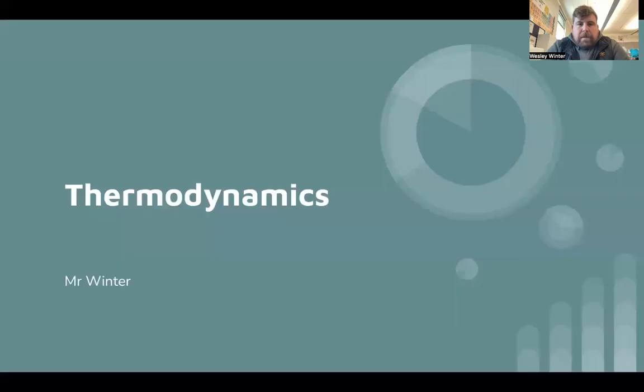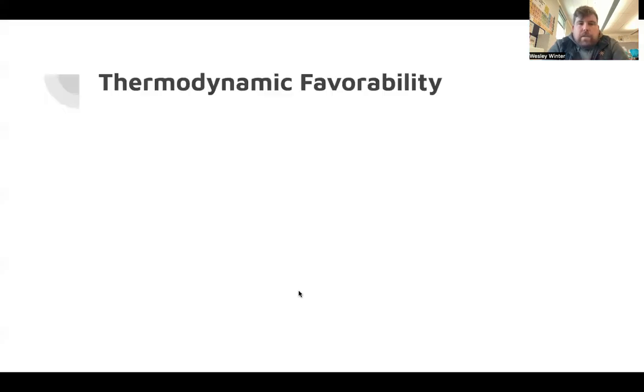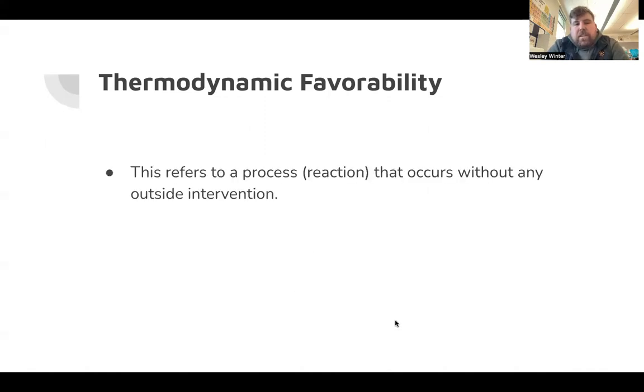So thermodynamics is a field of study where we're going to be looking at whether or not a chemical reaction is spontaneous. Another word for spontaneous is thermodynamically favorable. Now, when you hear thermodynamic favorability, or spontaneity, it's not referring to how fast the chemical reaction is occurring, but rather if the reaction will occur without an outside intervention. So thermodynamic favorability refers once again to a process or reaction that occurs without any outside intervention.